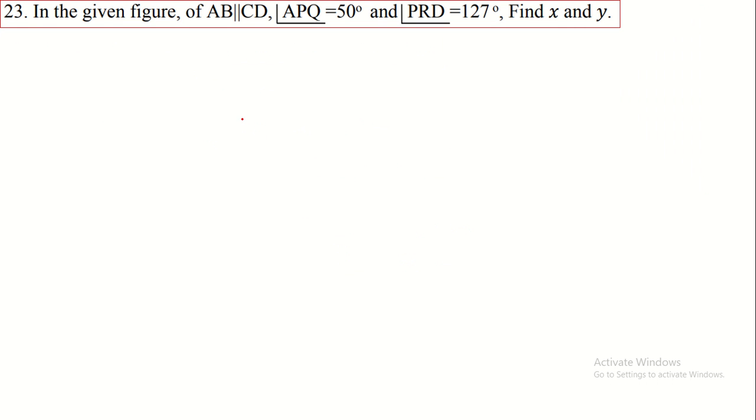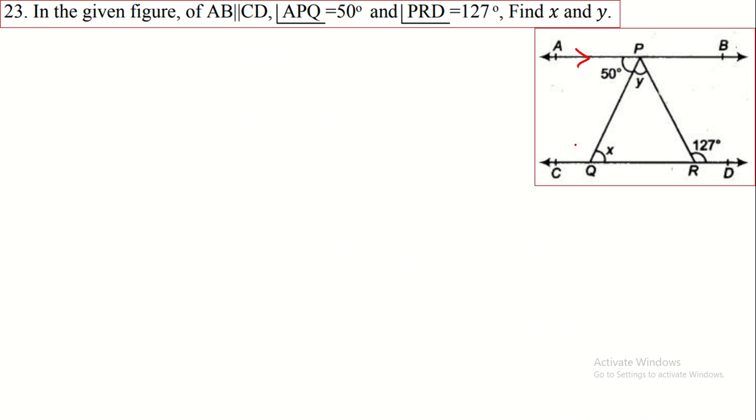Then we move on to the next question. In the given figure, AB is parallel to CD. Here the given AB is parallel to CD and angle APQ is 50 degree and angle PRD is 127 degree. If any two lines are parallel and there is a transversal line, here we take the two angles like this.